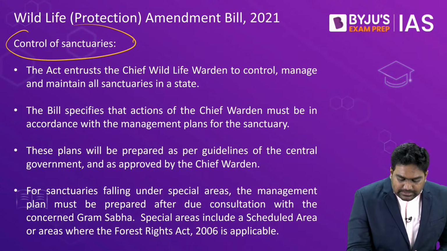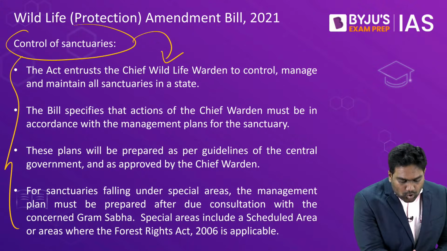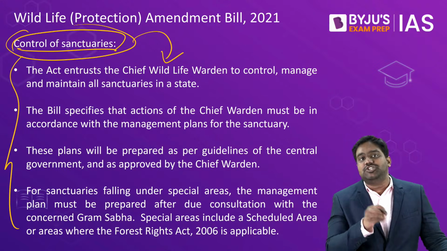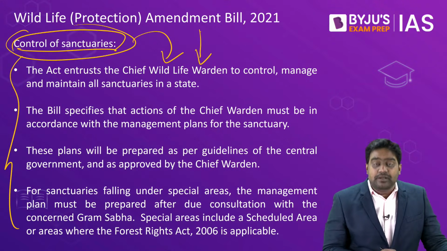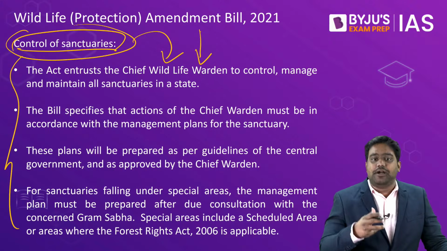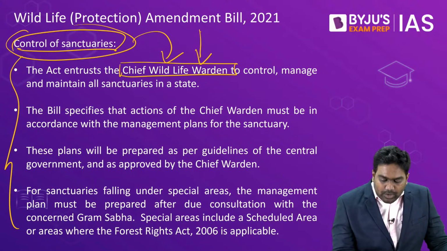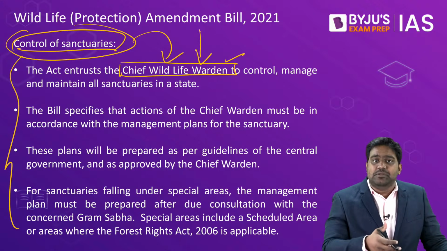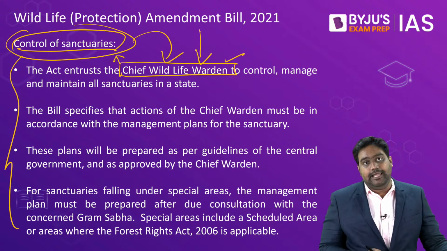Along with that, it will give greater control over wildlife sanctuaries and their regulation and management. The amendment bill proposes to provide specified powers to the Chief Wildlife Warden, who is responsible for the administration and management of the protected areas.